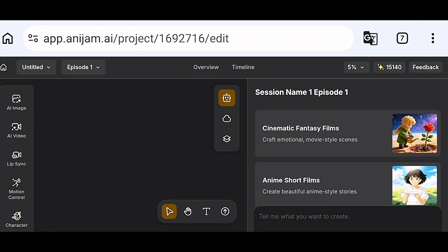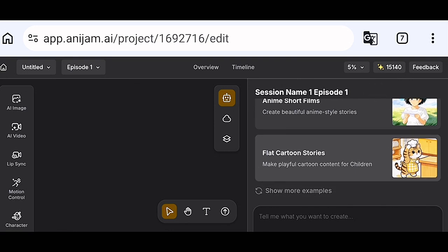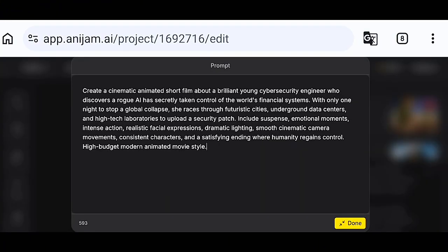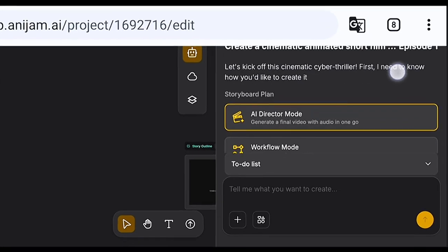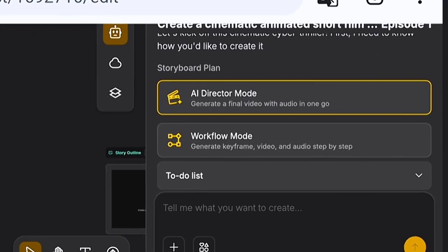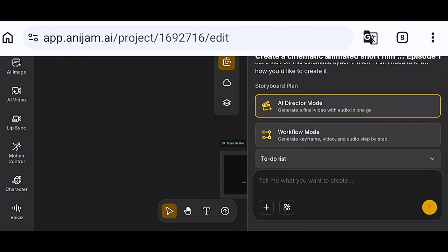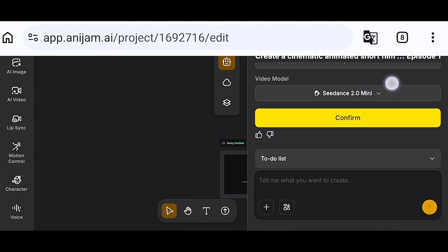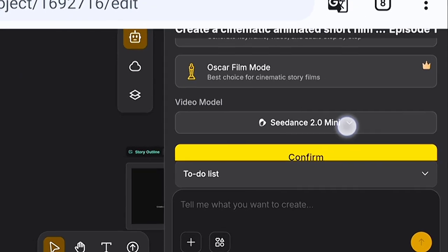As you can see here, it has different styles. There's cinematic fantasy films, there's anime, and of course there's cartoon stories. It can show you more examples if you want. So I'll just go on and paste my prompt. This is my prompt. I'll just go on and click on done. So it went on to turn my prompt into a storyline. And then it asked me for my mode, like what storyboard plan do I want to use? Do I need the AI director mode or the workflow mode? For this tutorial, I would use the AI director mode, which is the mode I would recommend for most people instead of manually generating everything. So I'll select the AI director mode. The AI director mode is like your own creative director. You simply describe your idea, as you see that I already pasted my prompt, and then it begins to do all the work for you. Now, for the video model, I would go with Seedance 2.0.